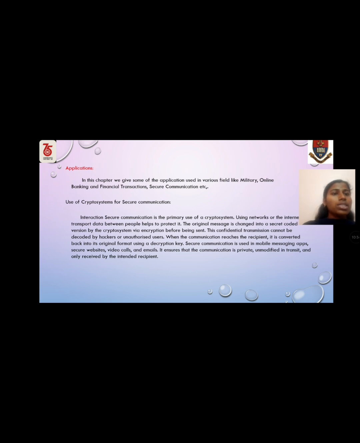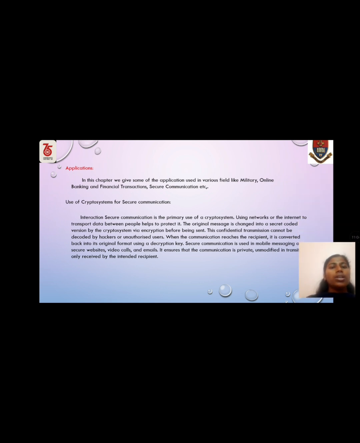When the communication reaches the recipient, it is converted back into the original format using a decryption key. Secure communication is used in mobiles, messaging apps, secure websites, video calls, and emails. It is ensured that the communication is private, unmodified in transit, and only received by the intended recipient.